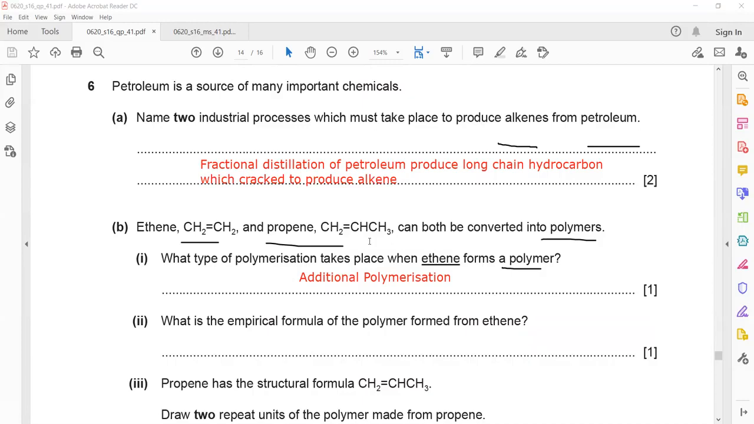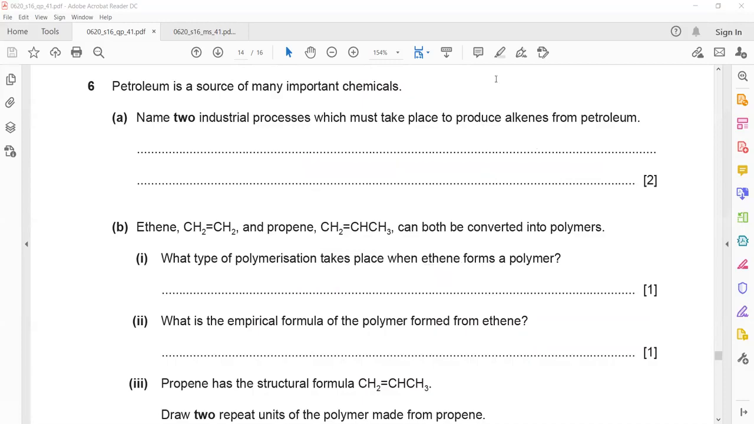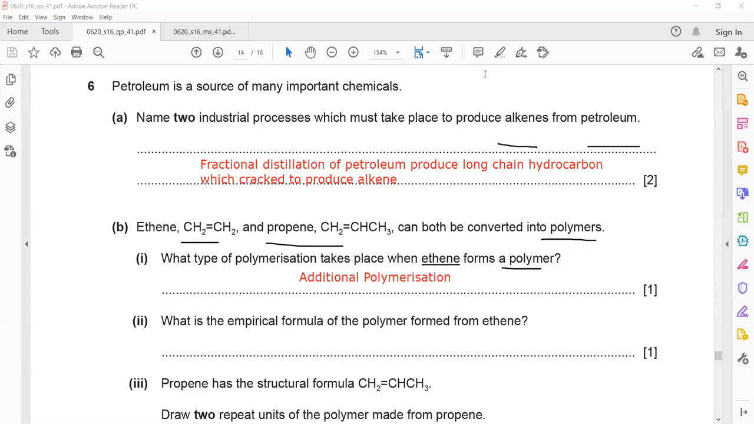Then write the empirical formula of a polymer from ethene. The empirical formula means the formula which represents the simplest ratio. So the empirical formula of monomer and polymer is always the same. What is the empirical formula here? How to find the empirical formula? If I write the molecular formula, so the molecular formula is C2H4.